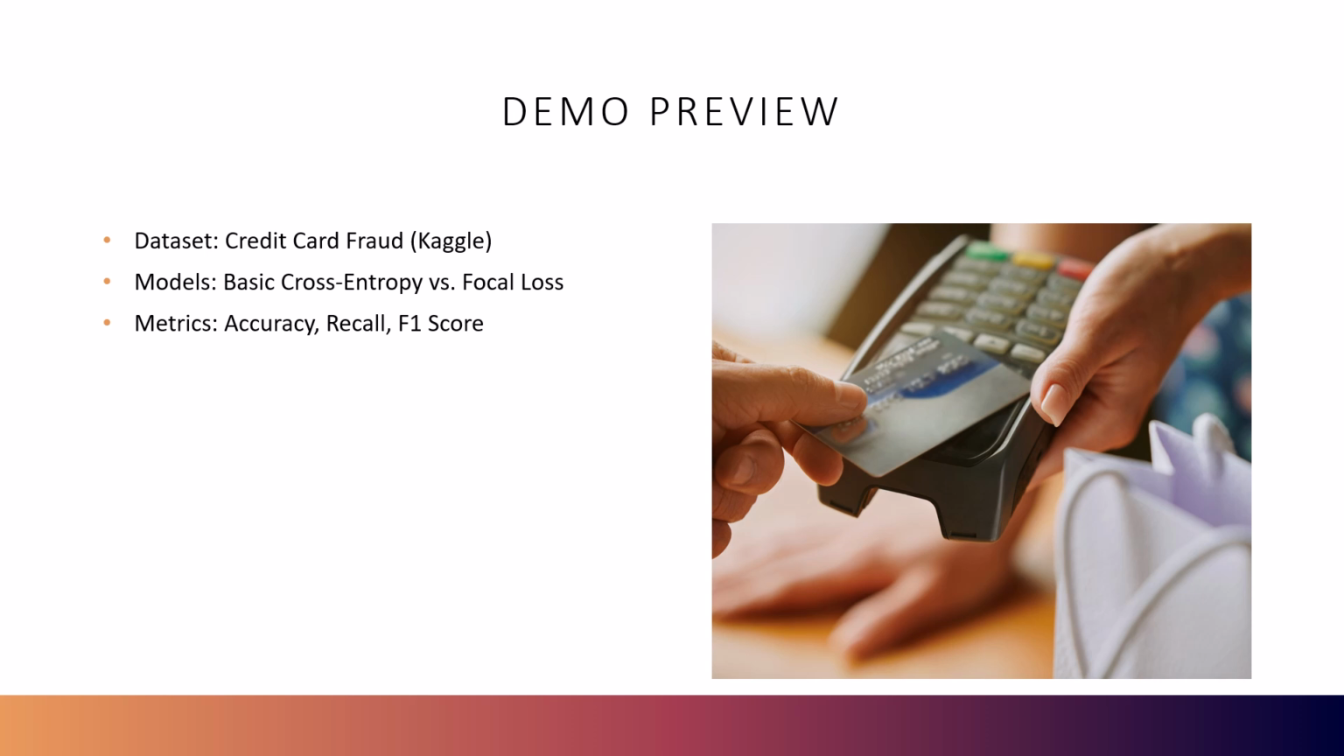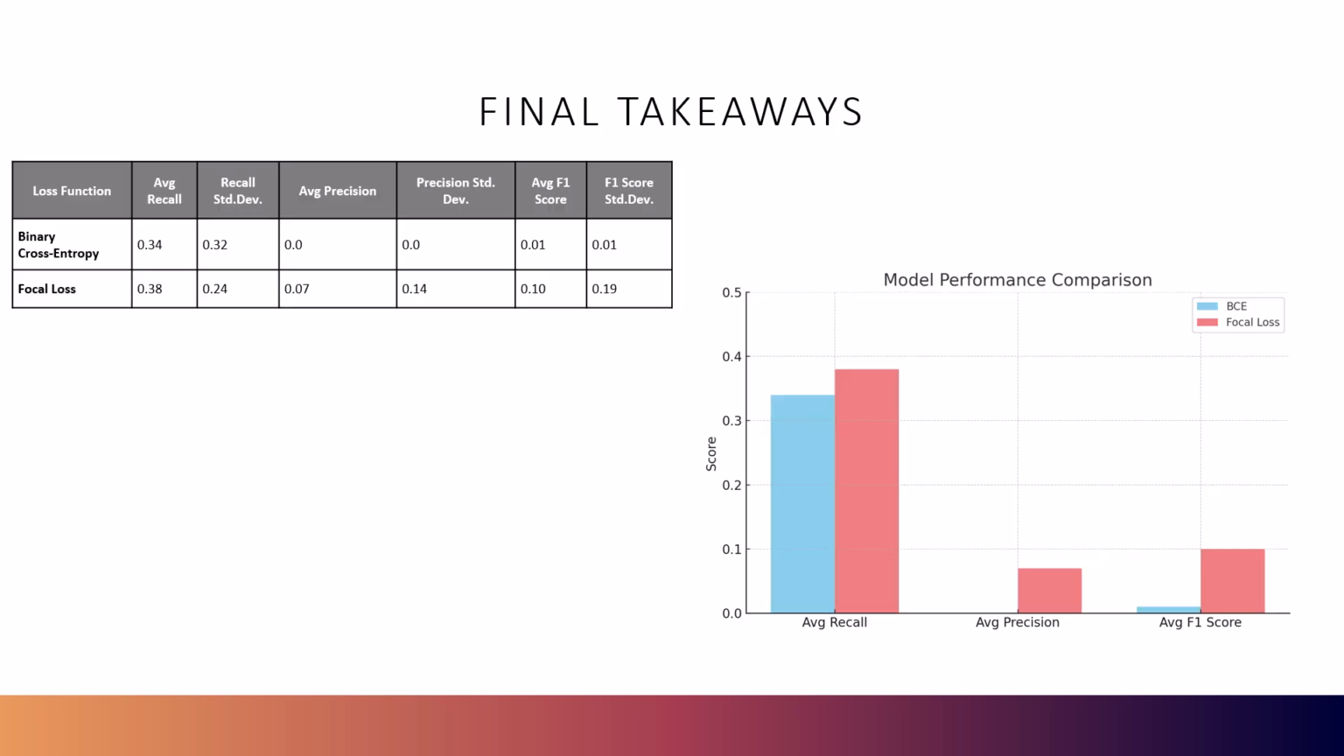To evaluate consistency and real-world behavior, I trained each model 5 separate times. Doing so allowed me to observe not just performance, but also the variance across runs, which is especially important when working with stochastic models and noisy data. So, let's take a look at what happened. Final takeaways. To evaluate each model's consistency and real-world usefulness, again, we trained both the binary cross-entropy model and the focal loss model across 5 independent runs. Doing so helps account for the randomness in weight initialization and data splits.